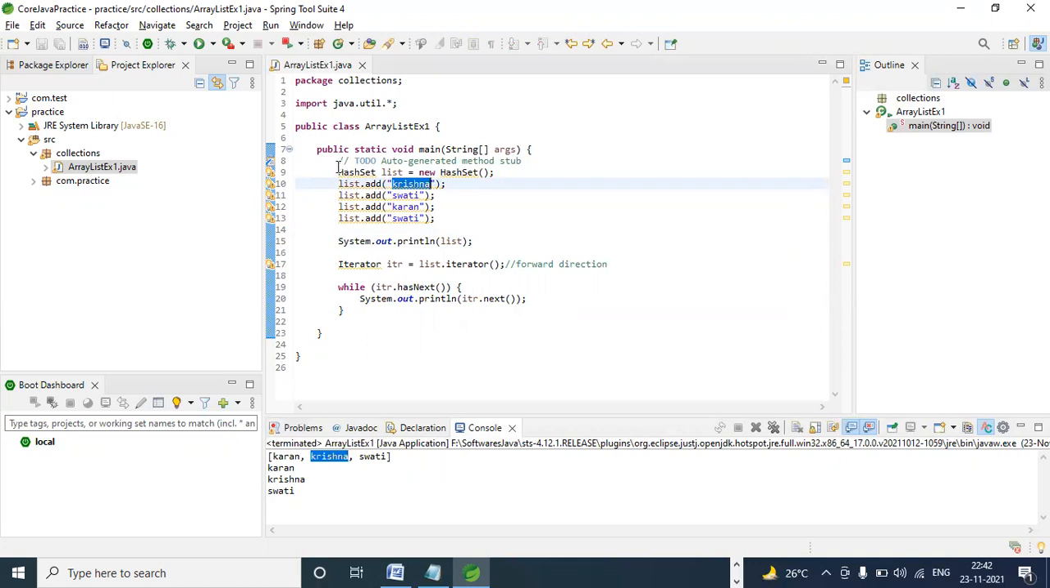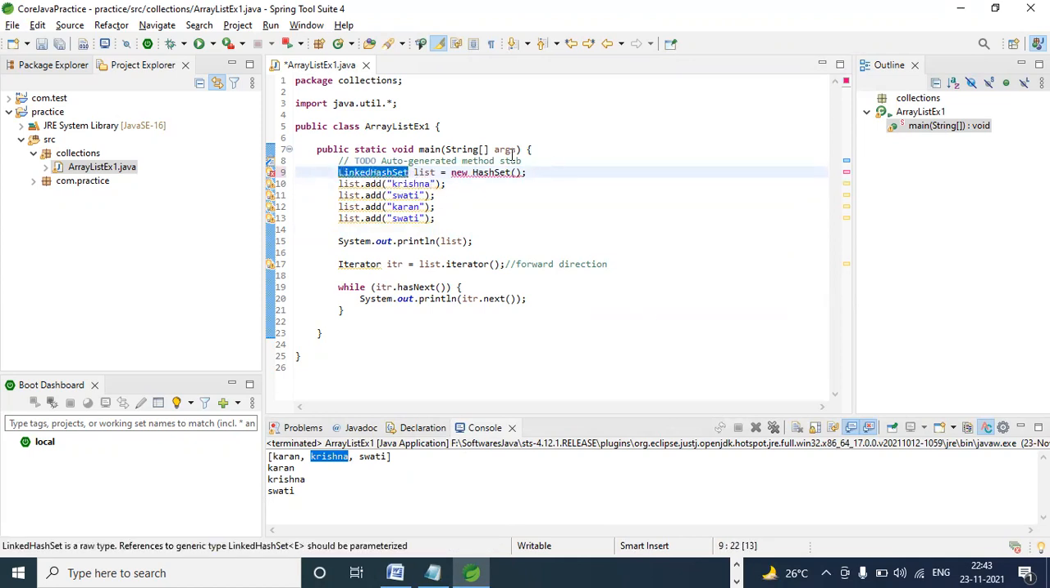But I want order, and I don't want duplicates. I want the order, but I don't want to add any duplicates. My requirement is I want to maintain order. Then go for LinkedHashSet. LinkedHashSet is a class which does not allow duplicates, but it follows the order. Okay.